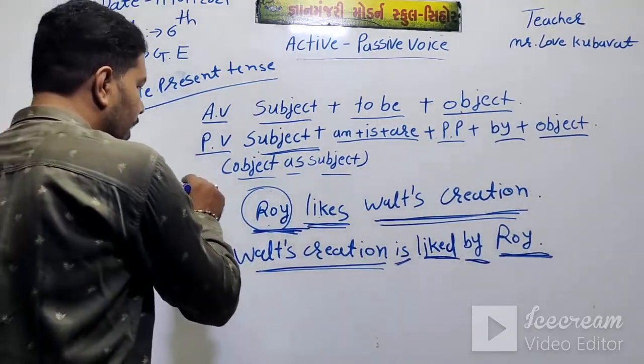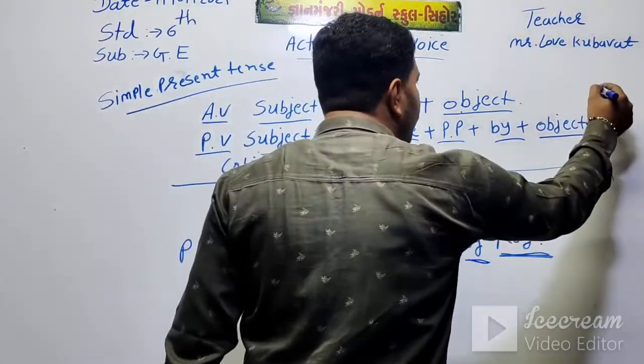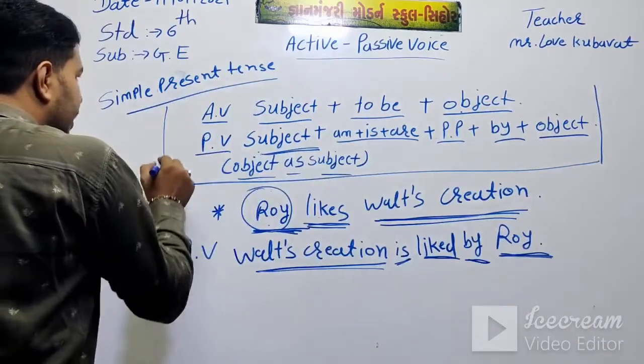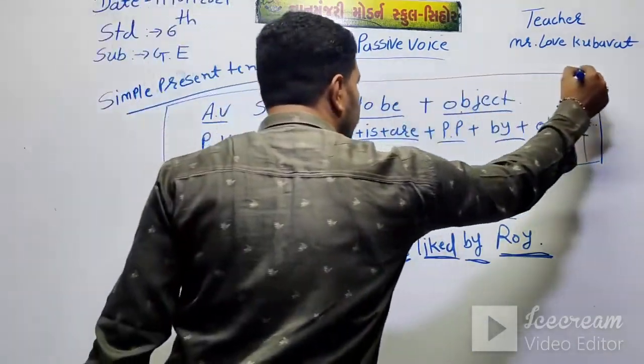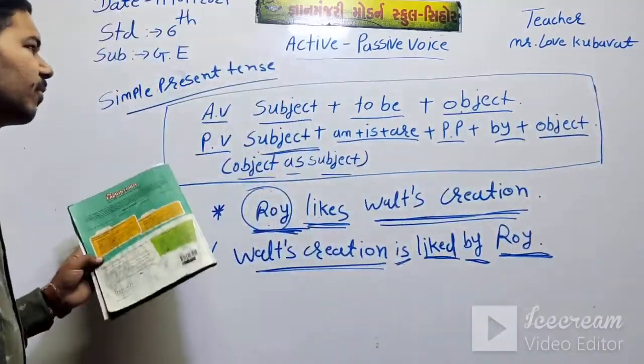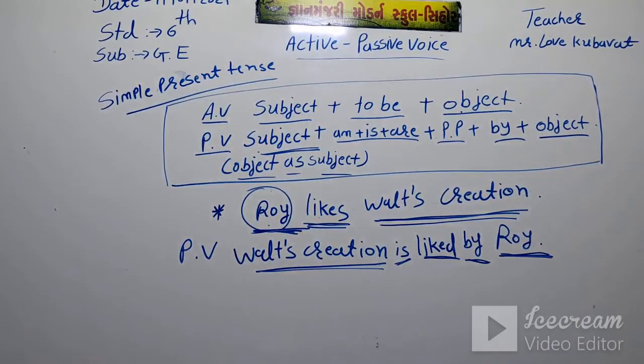So students, write down in your book. This is the form of active voice and passive voice in simple present tense. This is the form of the simple present tense. Write it down in your book.